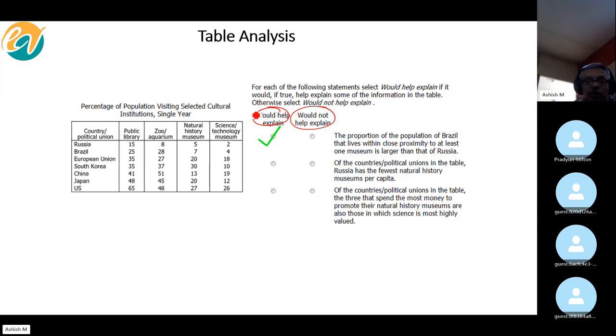Yes, basically, would help explain or would not help explain is, at least in some ways, similar to would strengthen the conclusion or would not strengthen the conclusion that we did as part of critical reasoning. Remember, this is what strengthening the conclusion does, right? It provides evidence that gives us a reason to believe that the conclusion is logical.